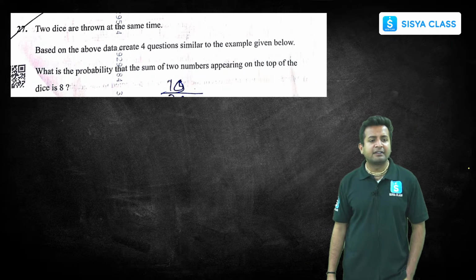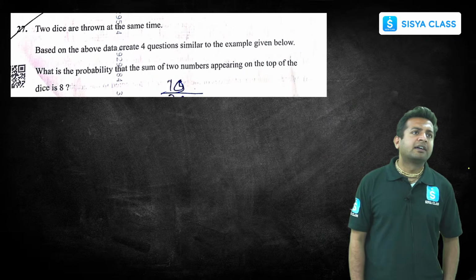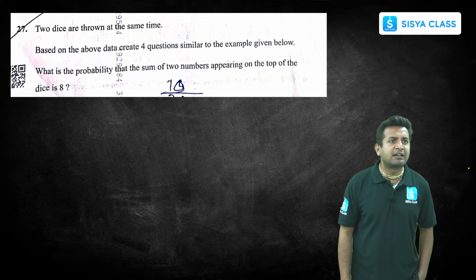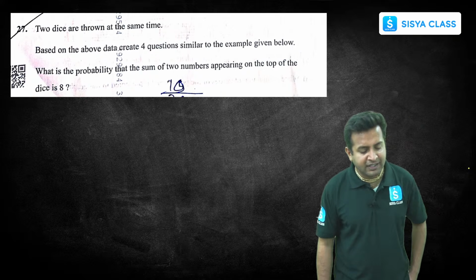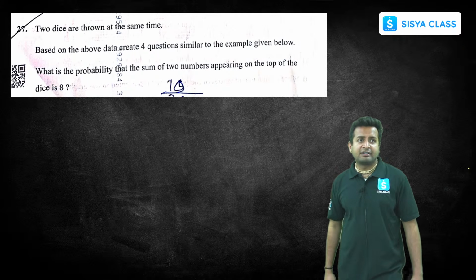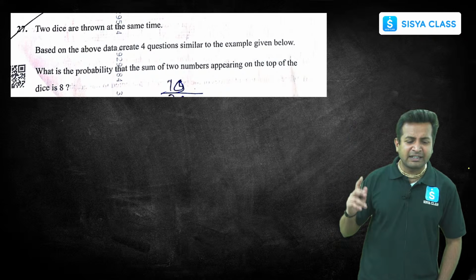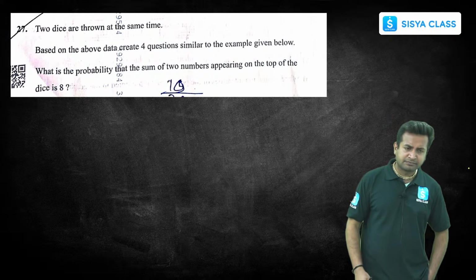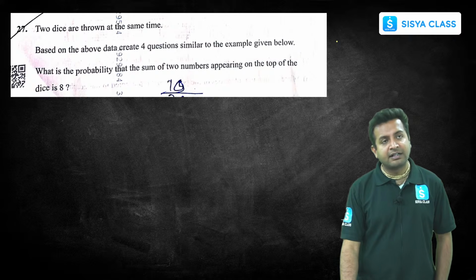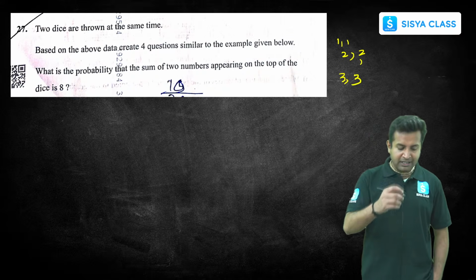The next question says 2 dice are thrown at the same time. Based on the above data, create 4 questions similar to the example given below. What is the probability that the sum of 2 numbers appearing on the top of a dice is 8? So we have to create 4 random questions. Now you have to be very creative. For example, if I were you, I would ask what is the probability of getting a doublet? Doublet means 1 1, 2 2, 3 3, like this, right?